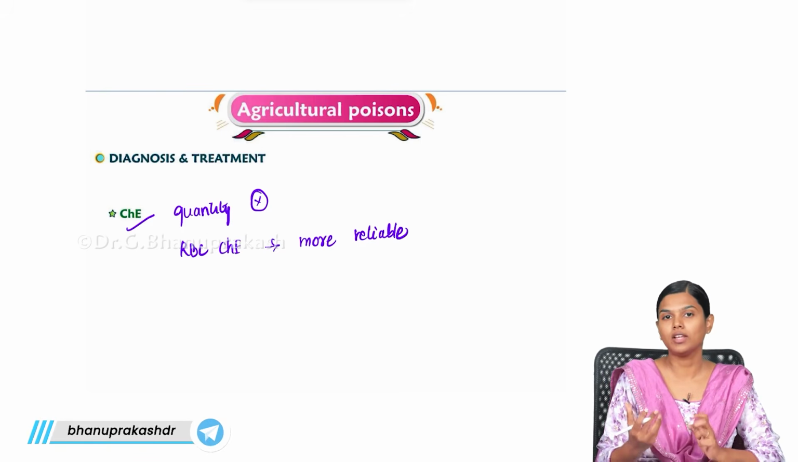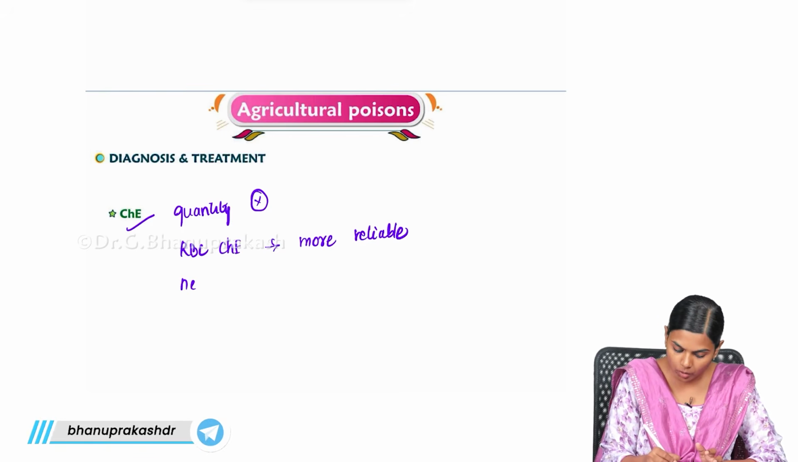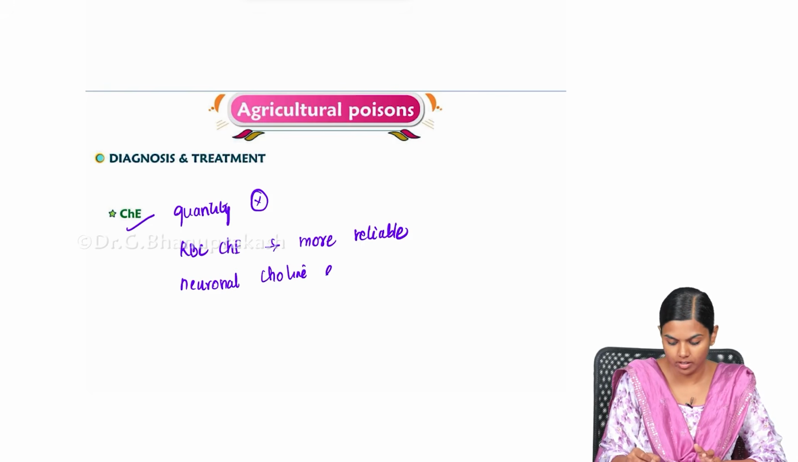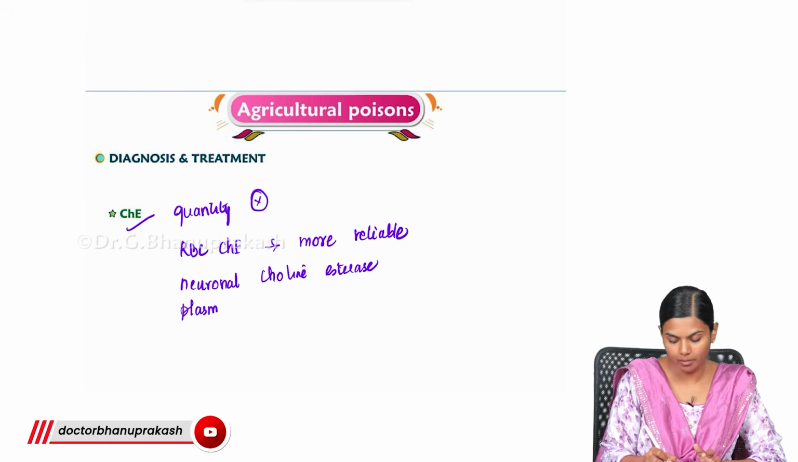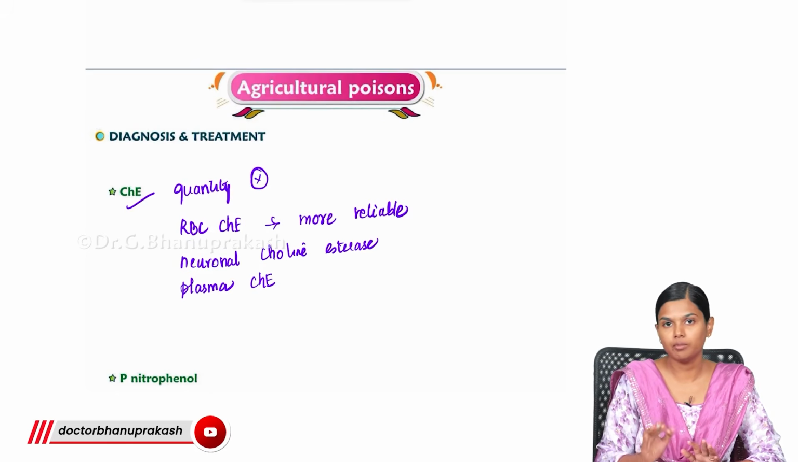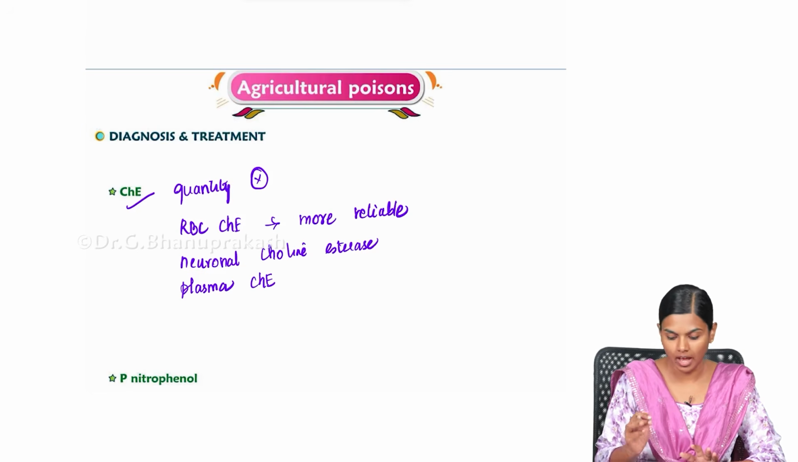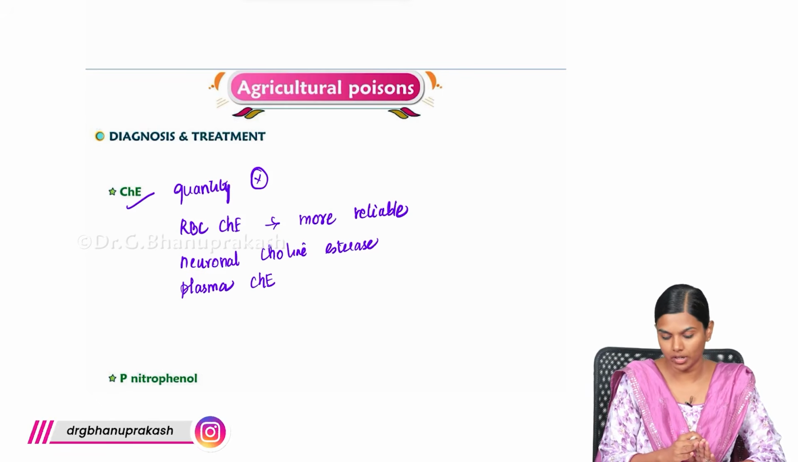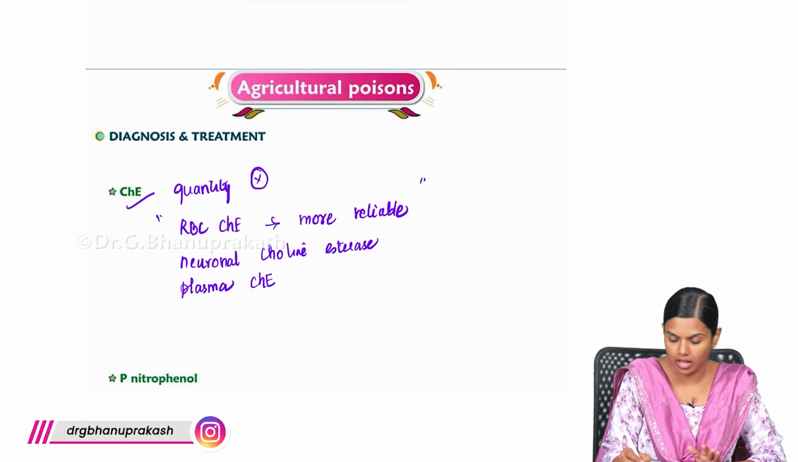Like you have a lot of cholinesterases in your body. You get neuronal cholinesterase, you get plasma cholinesterase. So, all these esterases will be present in your body. In all sorts of cells, you will have different types of cholinesterases, and all the cholinesterases will be inhibited by your OPC compound. So, here if you measure this RBC cholinesterase, it will be highly reliable.